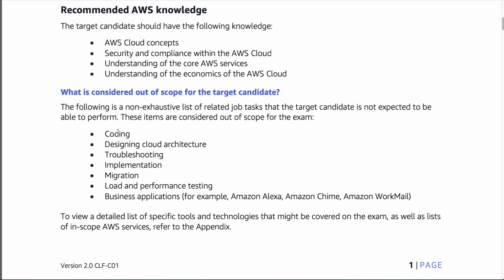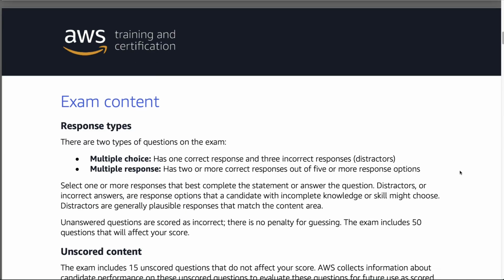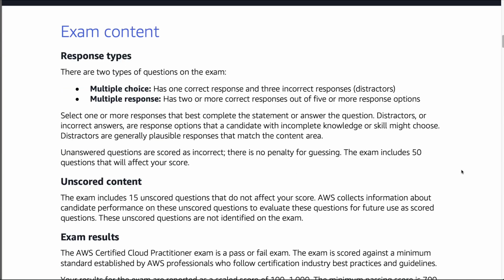They'll also tell you some things that you don't need to know. So this initial certification here, you don't need to understand coding, for example. This is more of a business manager type certification. And then finally, they'll go into the different kinds of exam content. So it is important to know this, that there is a strategy when you're taking these exams.